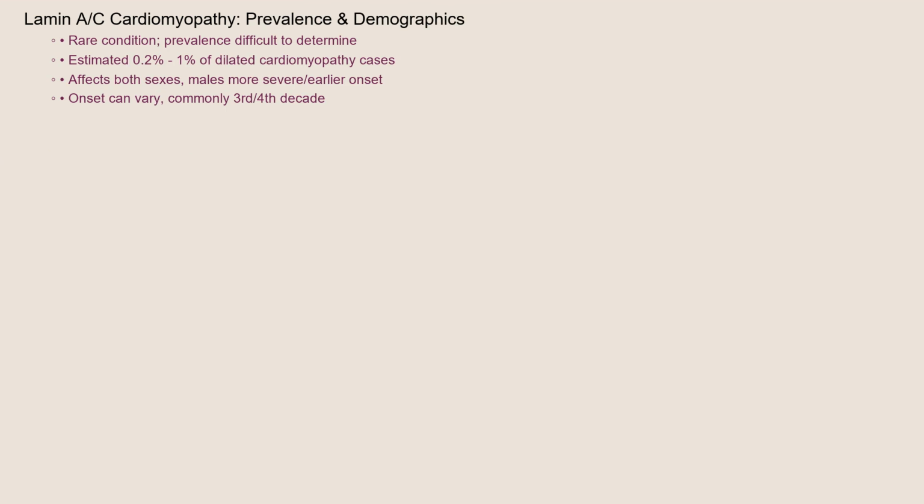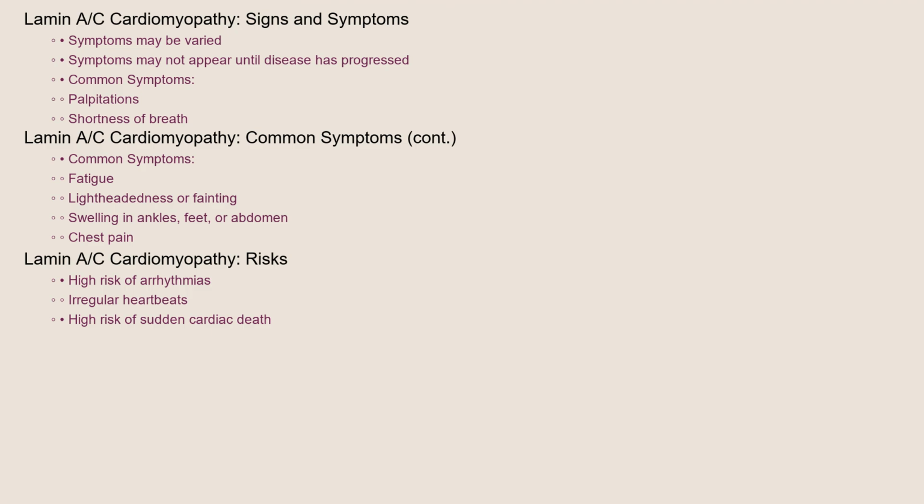Lamin cardiomyopathy is a relatively rare condition, but its exact prevalence is difficult to determine due to underdiagnosis. It's estimated to affect around 0.2% of all cases of dilated cardiomyopathy. The condition affects both men and women, but men tend to experience more severe symptoms and earlier onset. It can manifest at any age, from childhood to adulthood, with the most common onset being in the third or fourth decade of life.